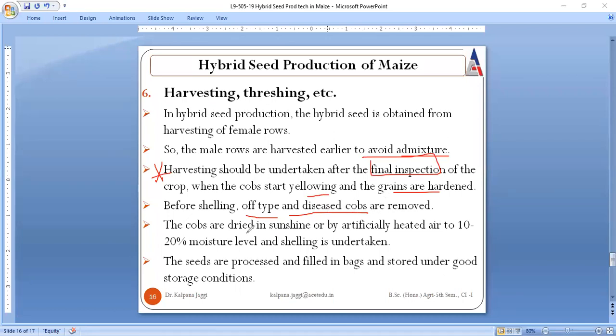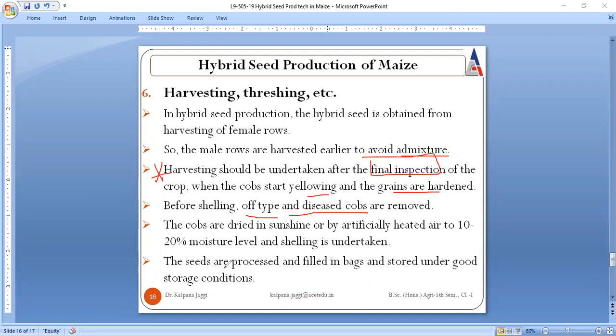But how could you go for the harvesting? Harvesting is done at a proper moisture level. So you must monitor the moisture level, and it should be in the optimum range. If it is in the optimum range, then you can think about harvesting or threshing. And if it is not in the appropriate range, you need to dry your crop so that the optimum moisture level is achieved, and thereafter only you can go for shelling.